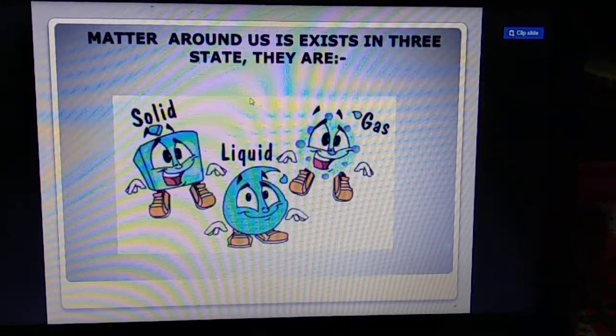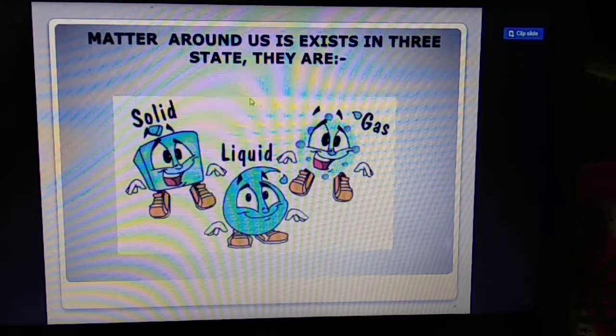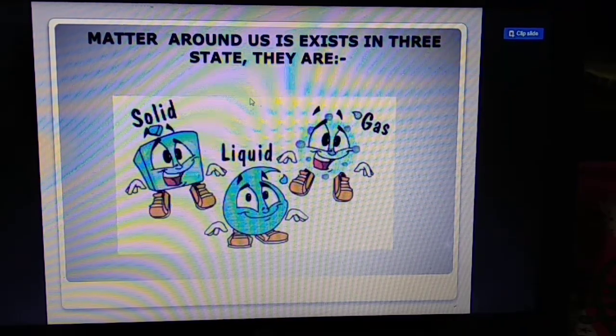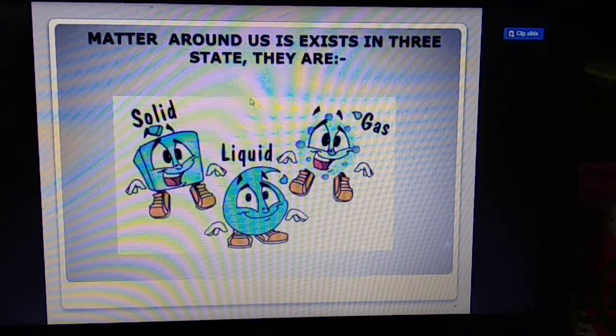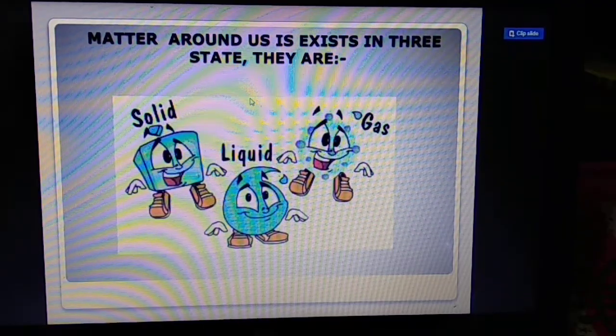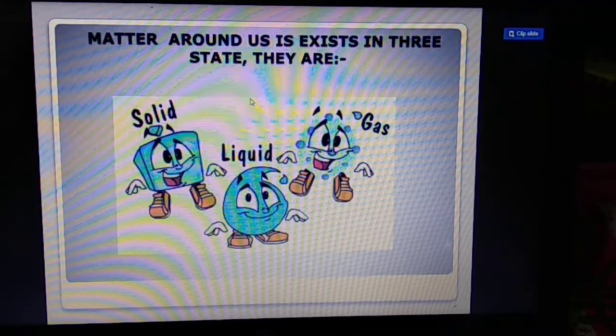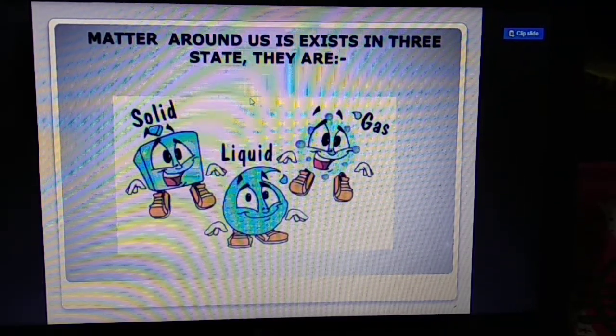Now students, very interesting things. Matter around us exists in three states. They are solid, liquid and gas. I think students, you have learnt about this in standard 7. Solid state, liquid state and gaseous state. These are the three states of matter.